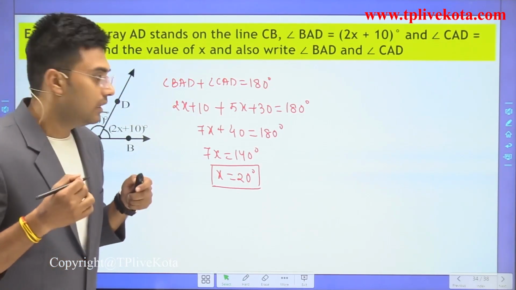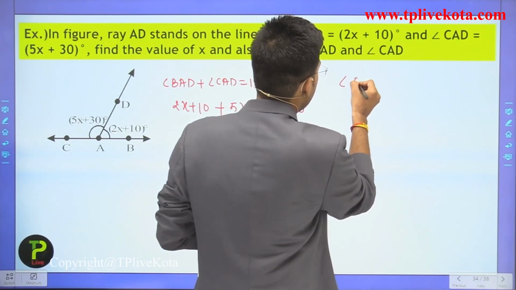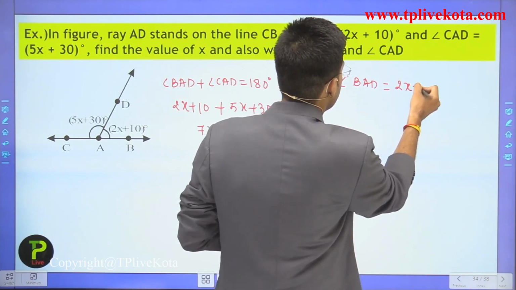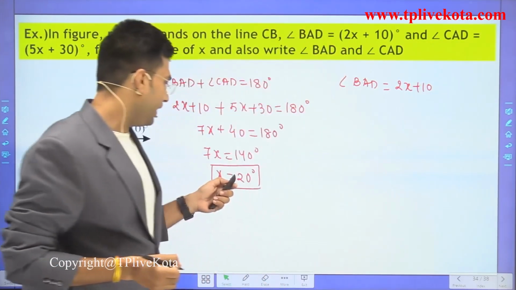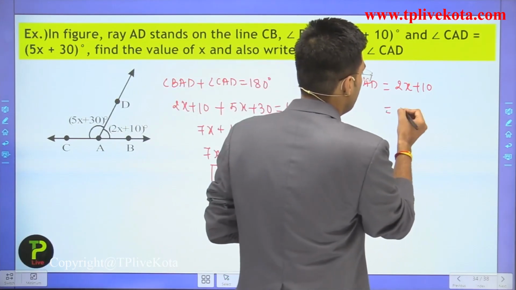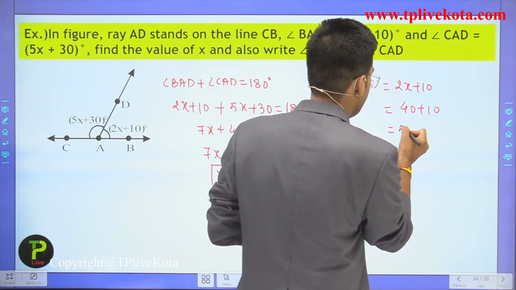Clear? Now we have to find the angle BAD, and it is 2x plus 10, and the value of x is 20, so it is equal to 40 plus 10, that is equal to 50 degrees.